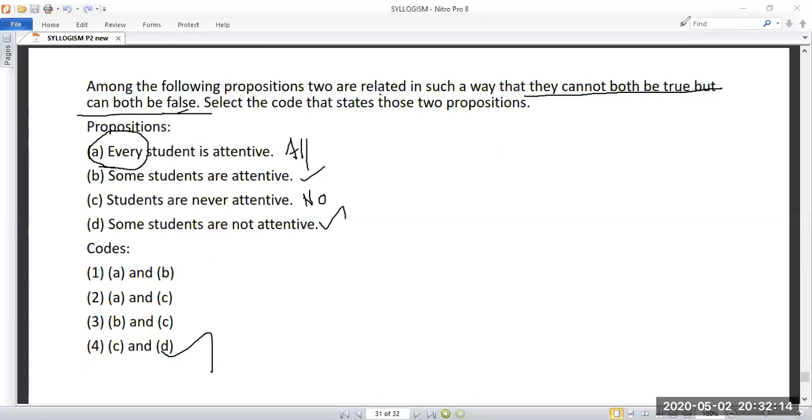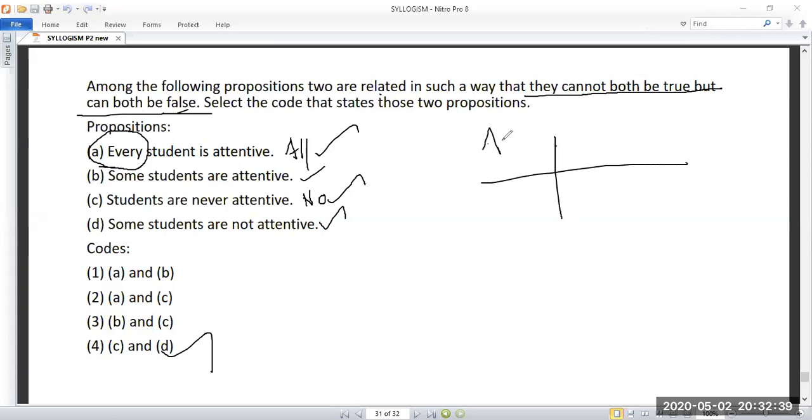2. Exactly, somebody replied 2. We have already seen the same type of question earlier. Keep in mind, they cannot both be true, but can both be false, then definitely it should be all and no, because you know how to draw this.